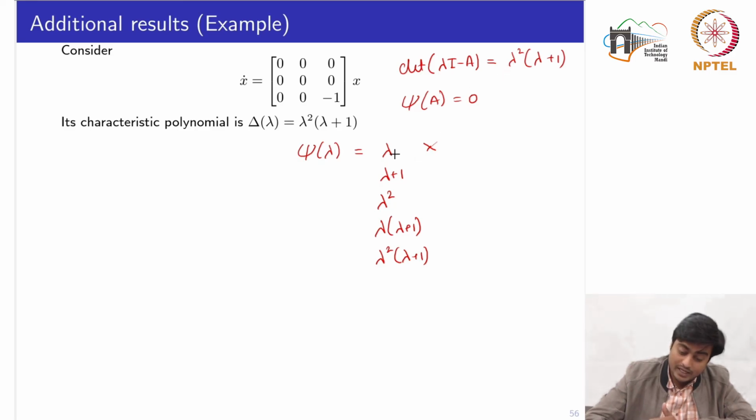So lambda should definitely be a part of it. Either it would be lambda, lambda square, lambda plus 1, or lambda square, lambda plus 1. So this is in fact, excuse me, not an option for the minimal polynomial, right?